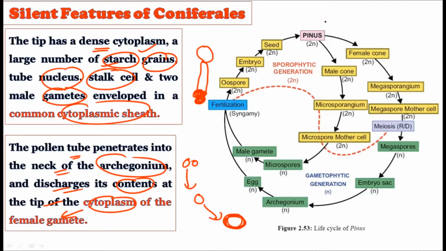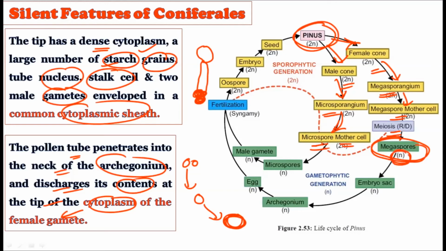Now consider this diagram. This is the Pinus tree, and it will create the female cone and the male cone. Both are diploid, right? The female cone will create the megasporangium, while the male cone will create the microsporangium. The megasporangium will create the megaspore mother cell, and the microsporangium will create the microspore mother cell. From the megaspore mother cell, through meiosis, megaspores will be created, and as meiosis occurs, they become haploid. The microspore mother cell will create microspores through meiosis, and hence create haploid microspores. Now the megaspore will create the embryo sac, while the microspore will create the male gamete, and the embryo sac will create the archegonium, and the archegonium will have the egg.